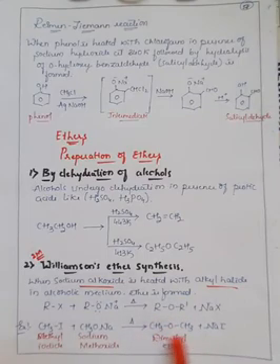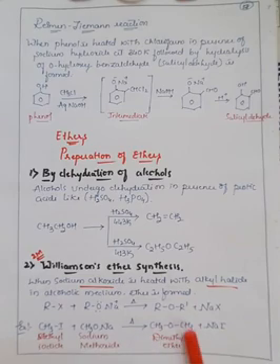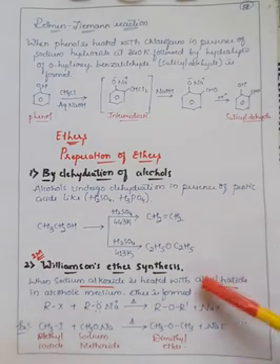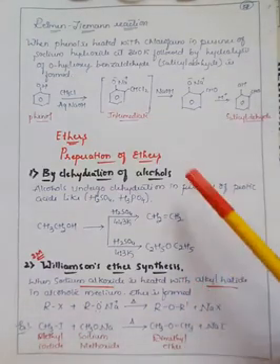Two methyl groups are bonded with an oxygen between them, so it is generally called dimethyl ether, along with the formation of sodium iodide. Here you can take methyl iodide, methyl bromide, or methyl chloride, any alkyl halide. So these are the two important reactions in the preparation of ethers.